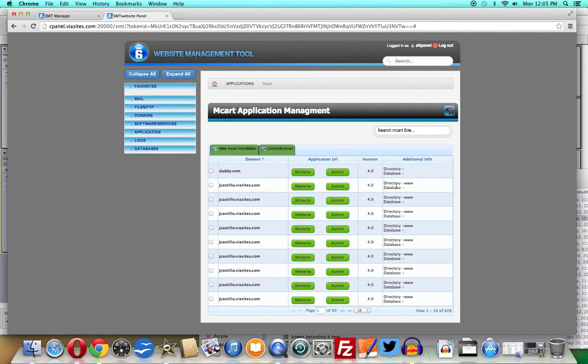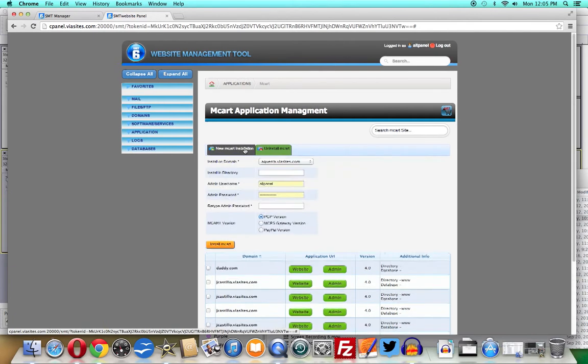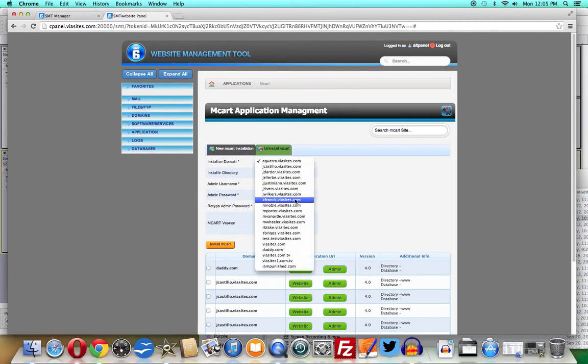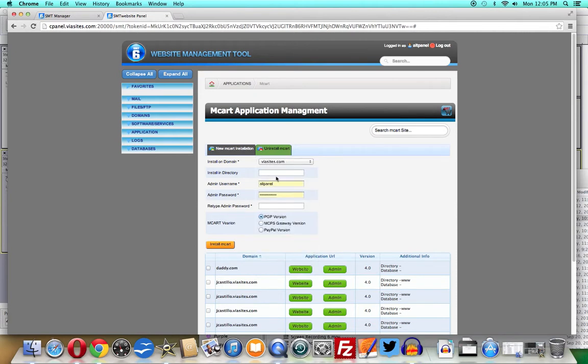In the Mcart Application Management panel, select New Mcart Installation. Next, select the domain name where you want to install Mcart 4.0. If you want to install it in a specific directory, fill that out in the Install in Directory field. Fill out a secure username and password in the appropriate fields.